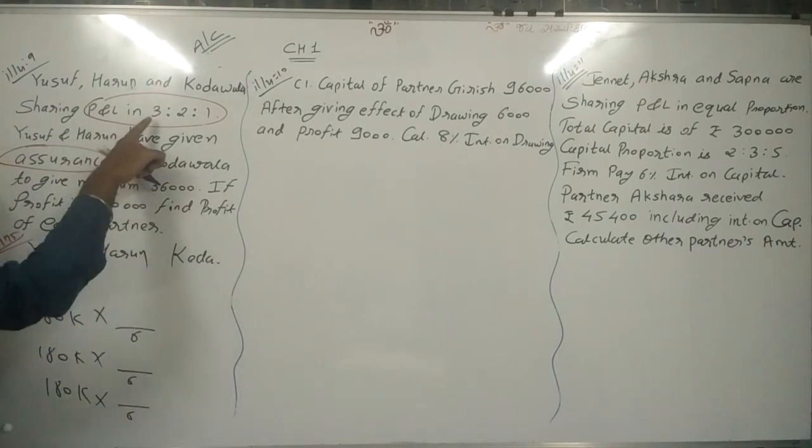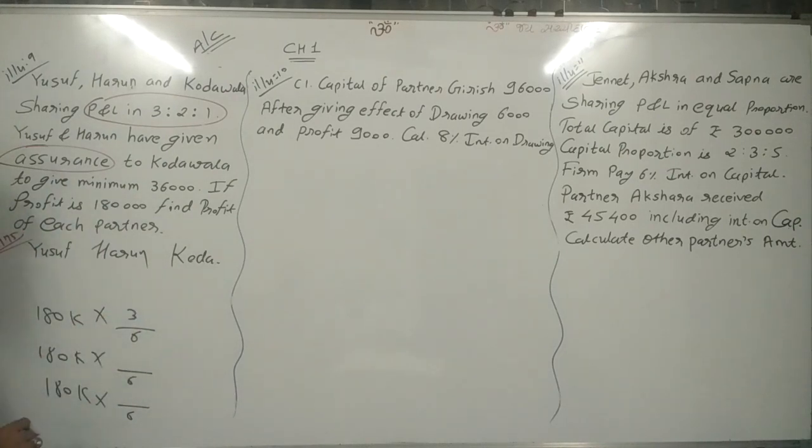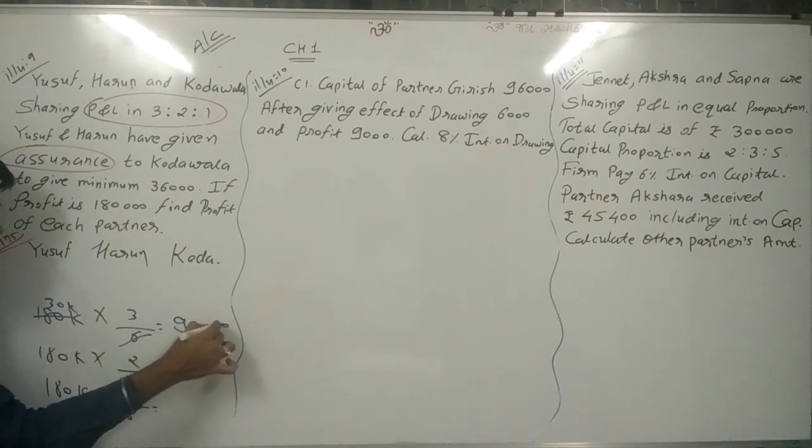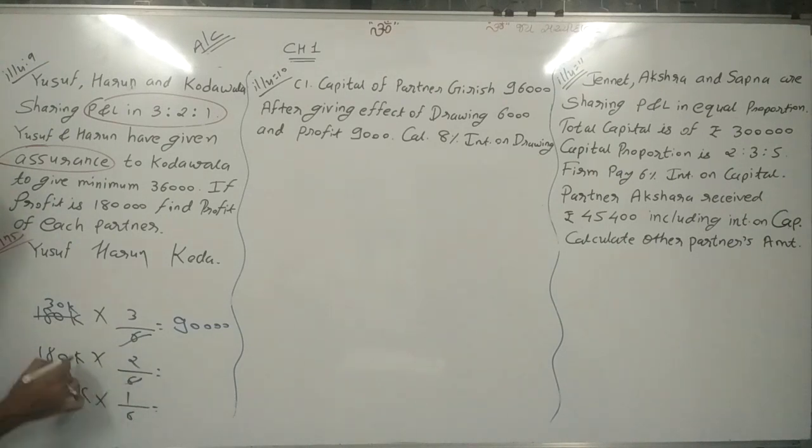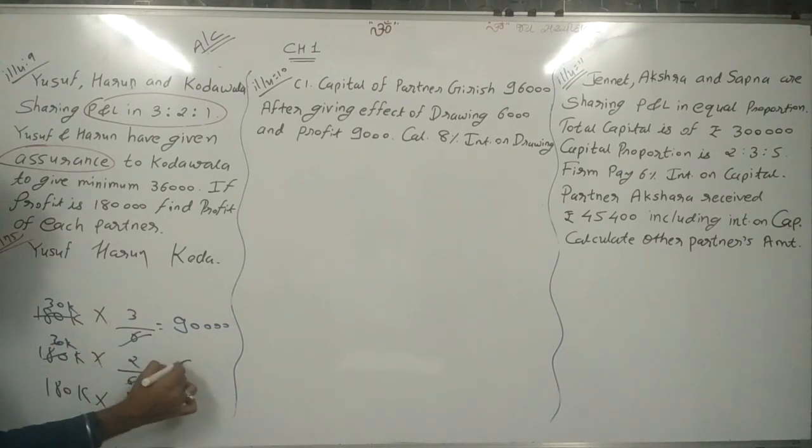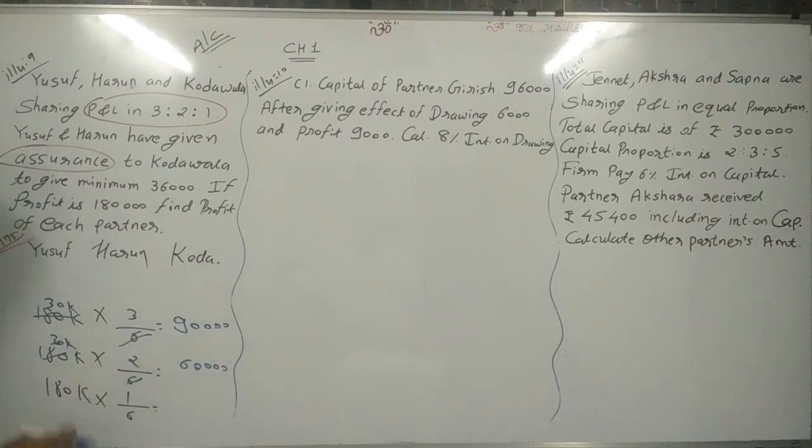The amount for the first partner is 3 by 6, the second partner 2 by 6, and the third partner 1 by 6. Find the values. 1,80,000 divided by 6 is 30,000. 30,000 into 3 is 90,000, 30,000 into 2 is 60,000, and 30,000 into 1 is 30,000.